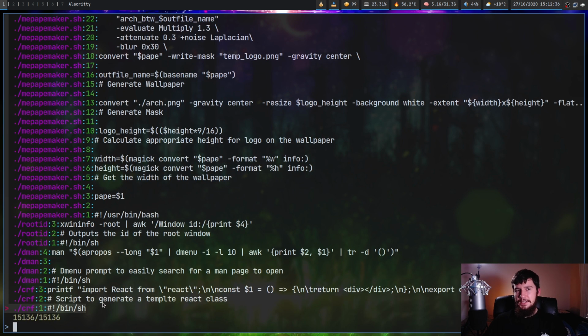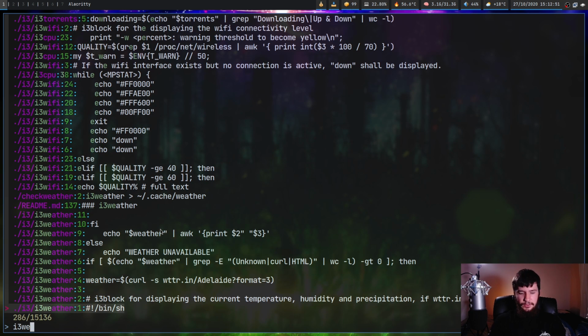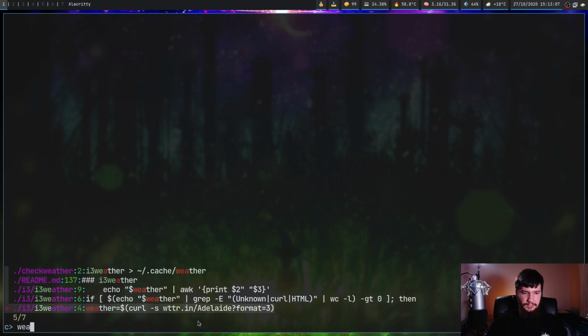So as we can see, we don't just have the files, we also have all of the lines of the files as well. So I can say search for something like i3 weather. And what I can do now is switch over to command mode by pressing Ctrl+Q, and as you can see, it shows a different prompt here. And now I can start searching for stuff that is just contained in the file. So I can say search for something like weather, and as we can see, we have this line right here.